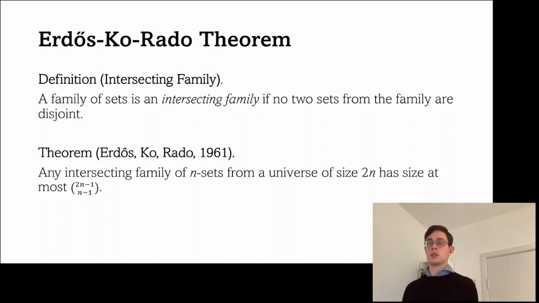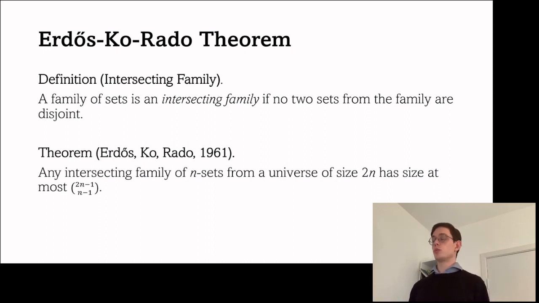So what we do is we take a family of sets, and then we say that this family of sets is an intersecting family if no two sets from the family are disjoint. So all of the sets sort of intersect somehow. And Erdős-Ko and Rado in 1961 gave bounds on the sizes of these intersecting families. And their bounds were significantly more general than what I'm presenting to you here.